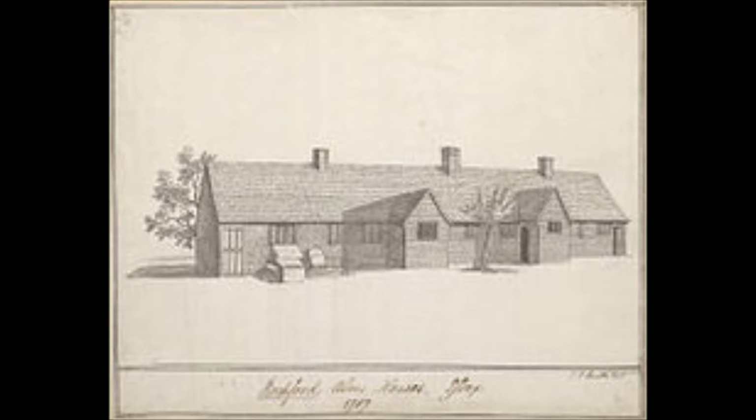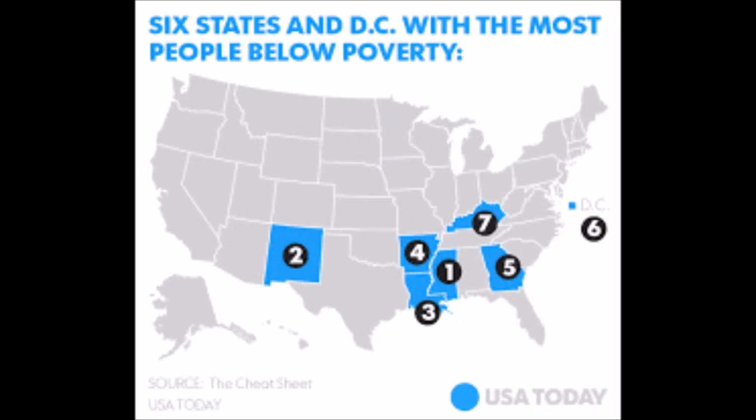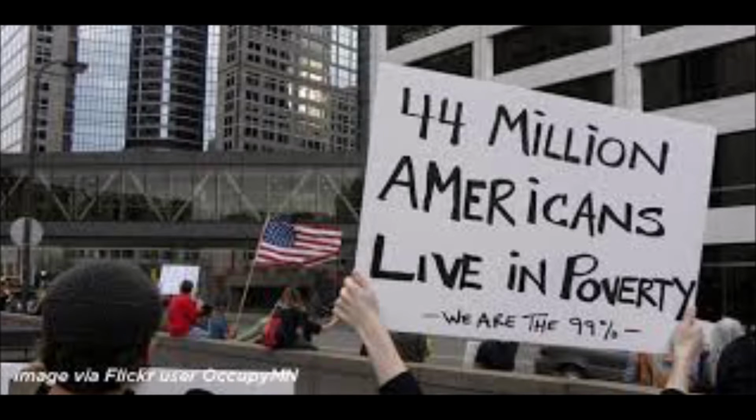The United States is considered the richest country in the world, and yet millions of residents live in poverty. Poverty has become a serious issue in this country today. Over 44 million Americans live in poverty. But when did poverty become such a huge problem? In the late 1950s, the poverty rate was approximately 22%, not far from 40 million Americans living in poverty.